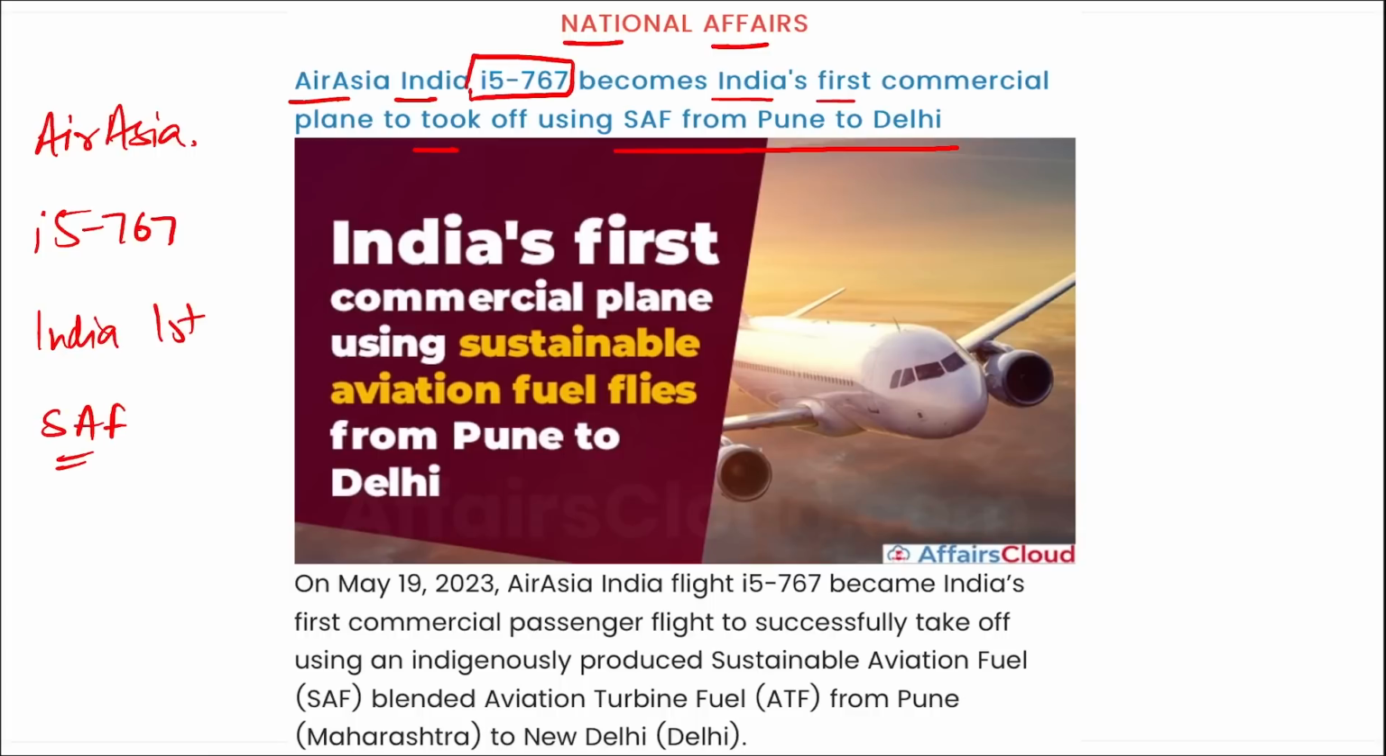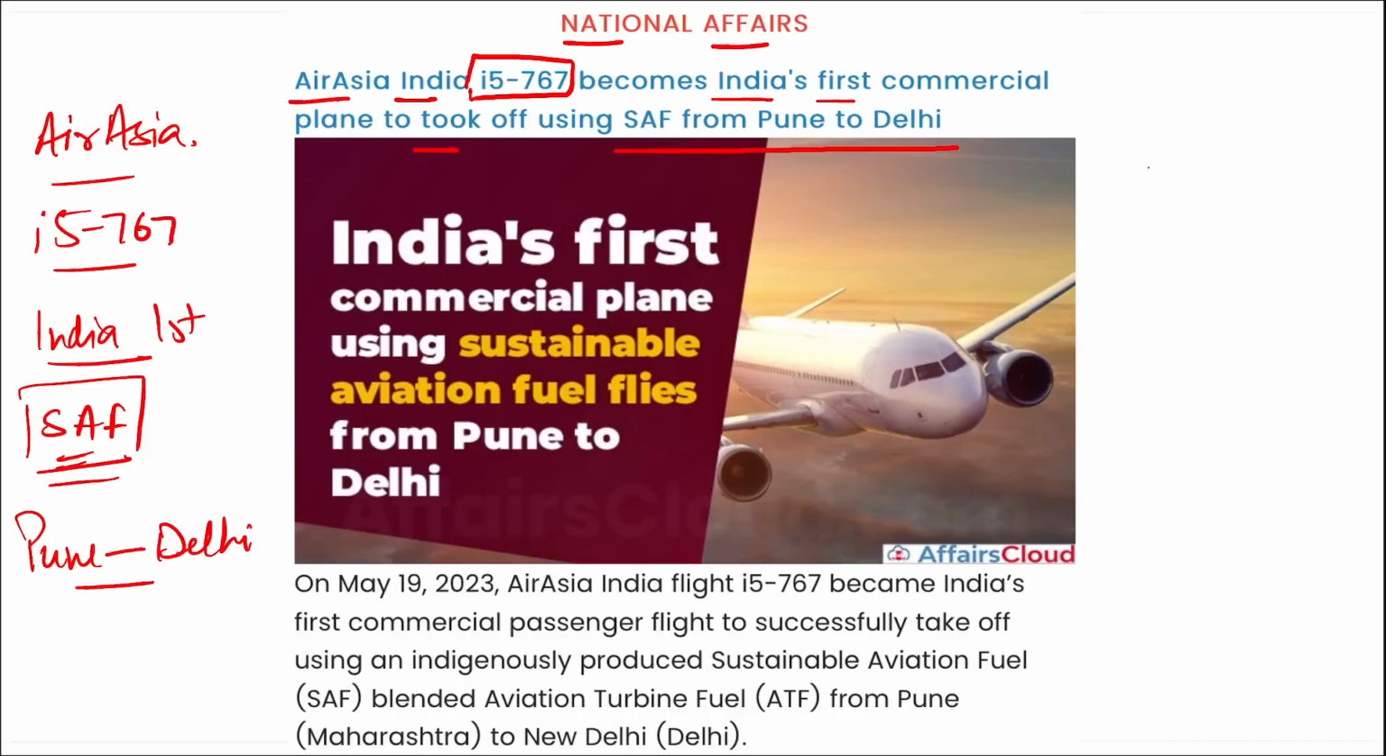Now what is this SAF that we are talking about here? This is your sustainable aviation fuel, right? India's first commercial plane took off using the sustainable aviation fuel, and it was from Pune to Delhi. These are all the important questions that you need to remember that can be asked. These all 5 points can be asked in your exam, right? SAF is your sustainable aviation fuel, and it was from Pune to Delhi using Air Asia, and the flight name was I-5767.